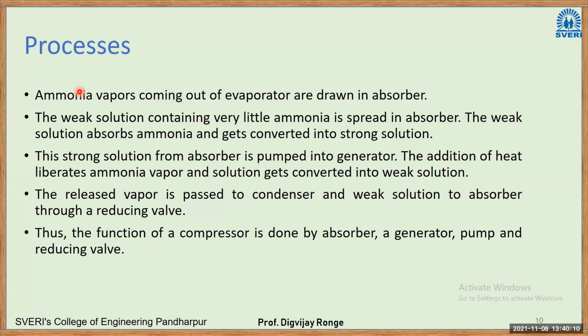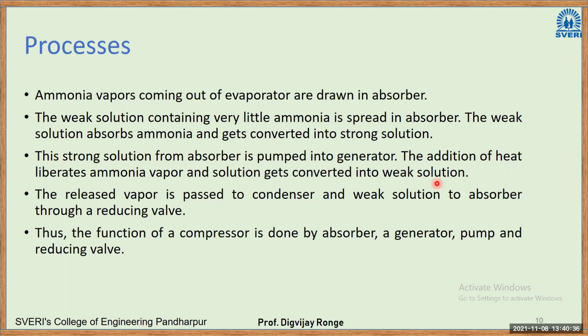So the process: ammonia vapors coming out of the evaporator are drawn into the absorber. The weak solution containing very little ammonia is sprayed in the absorber. The weak solution absorbs the ammonia and gets converted into the strong solution. This strong solution from the absorber is pumped into the generator. The addition of heat liberates ammonia vapor and the solution gets converted into weak solution.